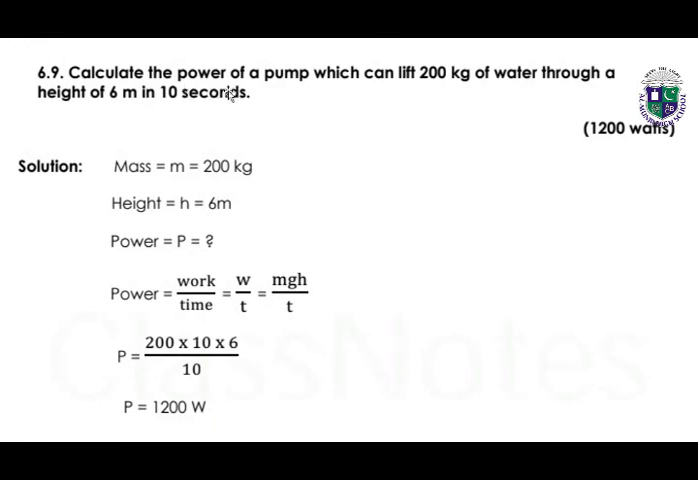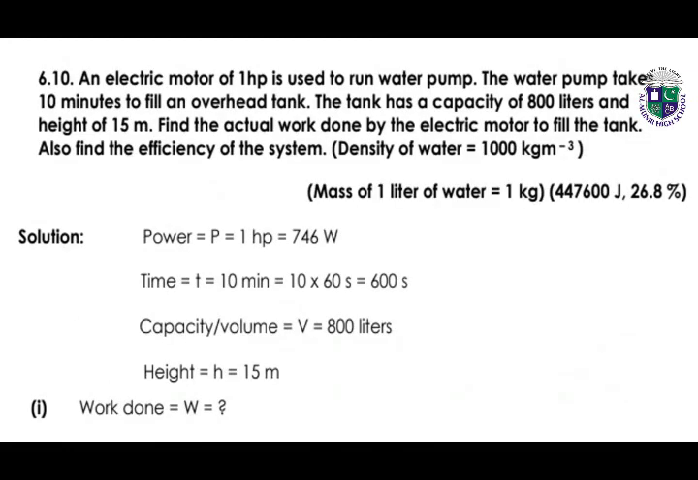6.9. Calculate the power of a pump. So we have to calculate the power. Height is given and mass is given. We know the formula, and we have studied it in the above numerical also, which is mgh over t. So by putting the values of m, and g, which is 10 (the value of g is always the same), and h, and dividing by 10, we get the power, which is 1200 watts.